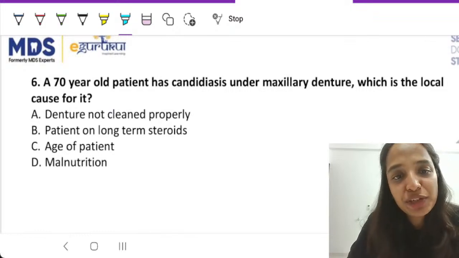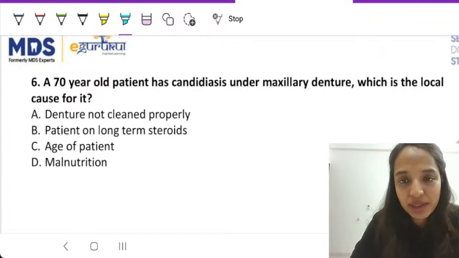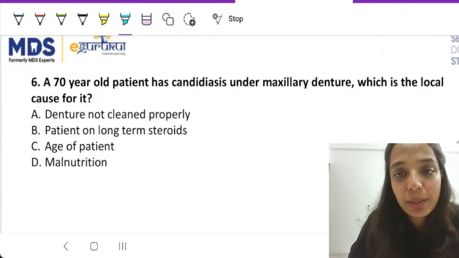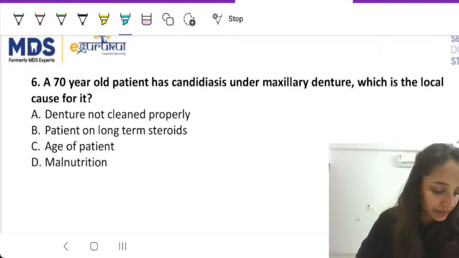A 70-year-old patient has candidiasis under the maxillary denture. What is the local cause for it? Denture not cleaned properly, patient on long-term steroids, age of the patient, and malnutrition.